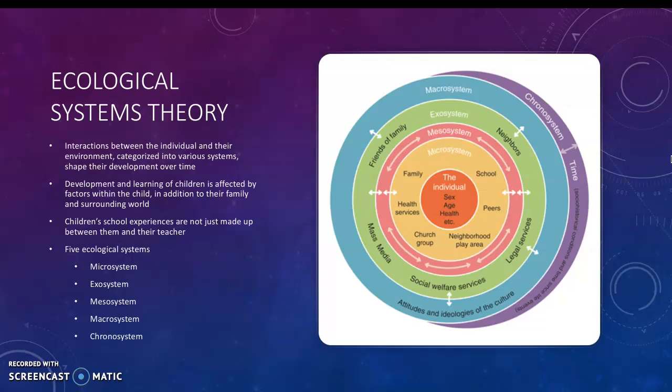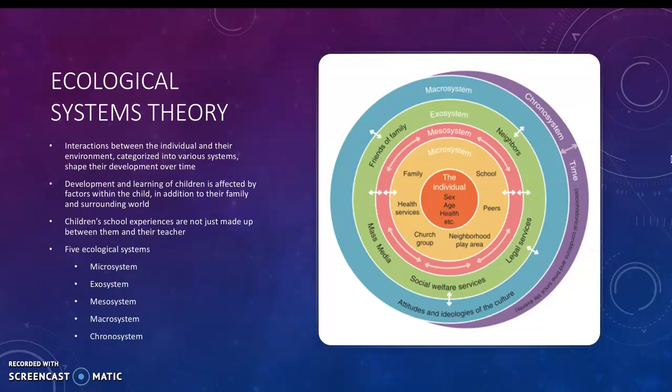And this can include the child's family, health services, church group, neighborhood play area, school, and peers. After that, the next system is the exosystem, and this is a system consisting of extended family members, parents' workplaces, local school boards, media. All of these factors indirectly influence the child.